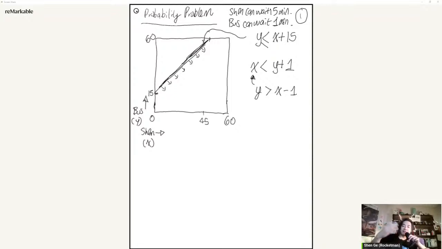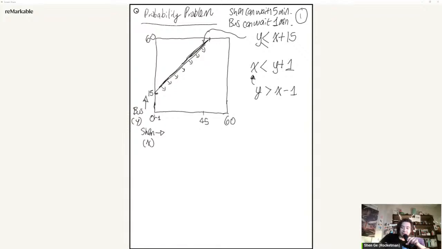So in the past, it could be at most 1 minute off, right? So if I arrive at 8:30 and the bus arrived at 8:28, well, I've already missed the bus. Okay. So y greater than x minus 1, you can imagine this could be down here.